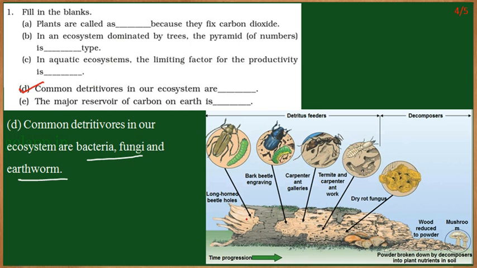Here we can see on the tree bark there are many organisms feeding on this. Ants are there, earthworms are there, insects are there, fungus is there. All these would be examples of detritivores. Detritivores are commonly those organisms which feed on organic remains. This can be from a plant source or animal source.